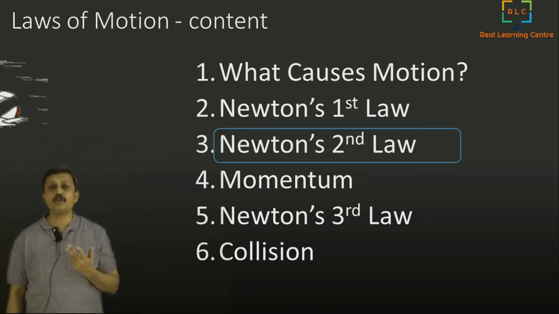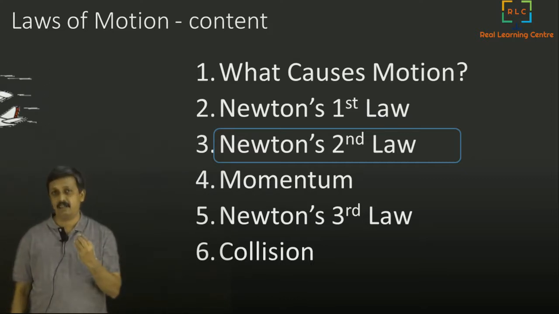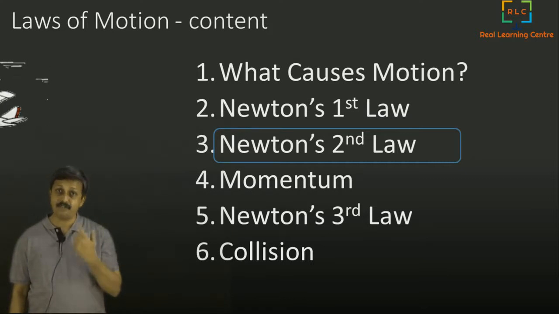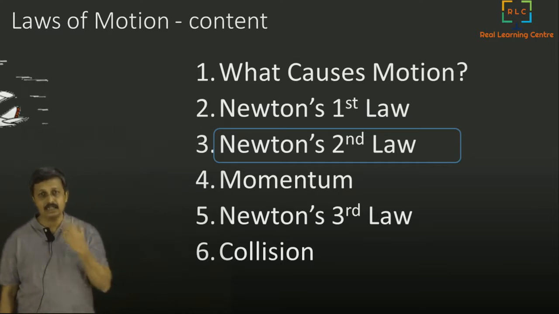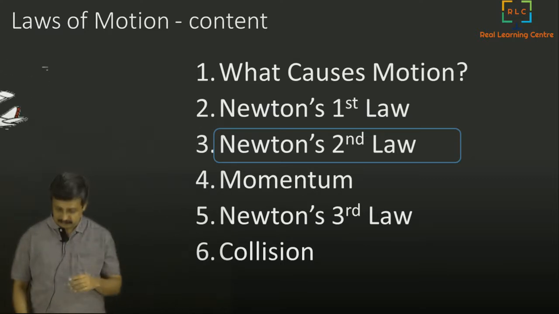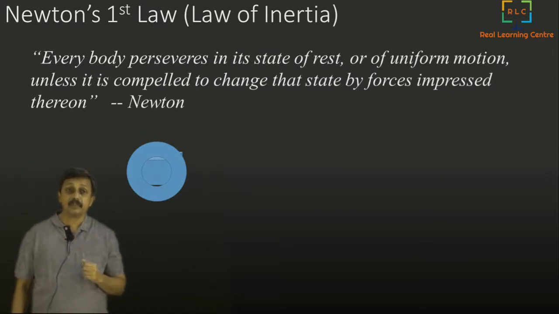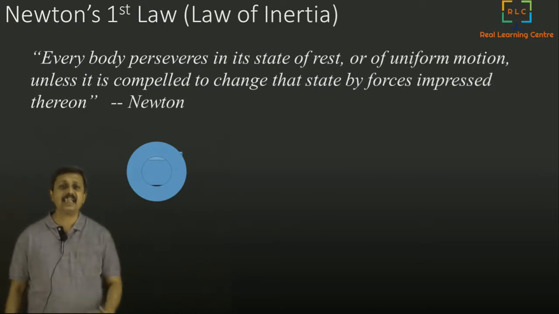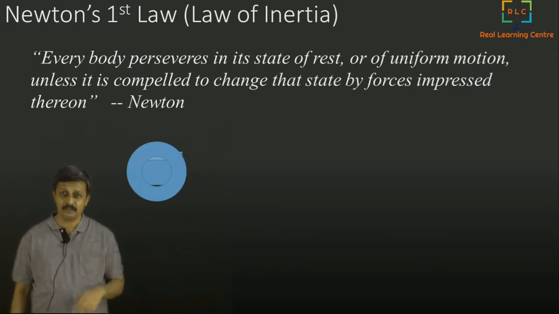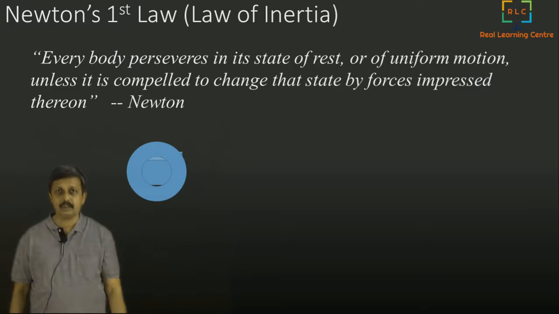So today we are going to go into Newton's second law and see what Newton said in it. Let us go through the journey and try to understand it. First, let's state Newton's first law. Every body preserves its state of rest or of uniform motion unless it is compelled by an external force to change its direction or velocity.